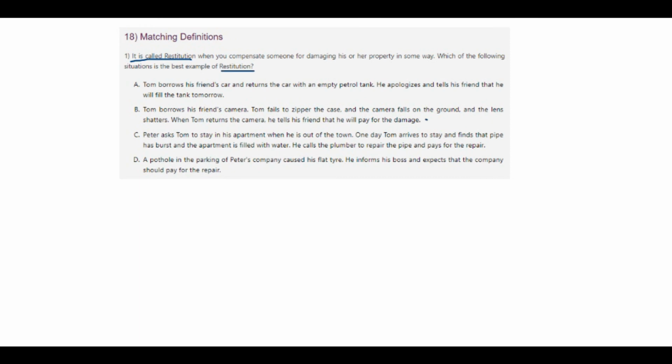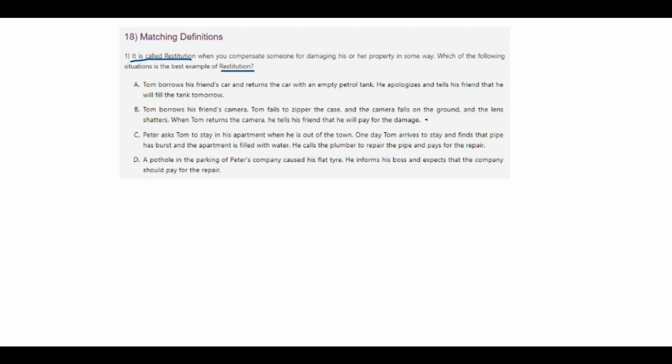Let me read out more options for you. Tom borrows his friend's camera. Tom fails to zip the case, and the camera falls on the ground, and the lens shatters. When Tom returns the camera, he tells his friend that he will pay for the damage.